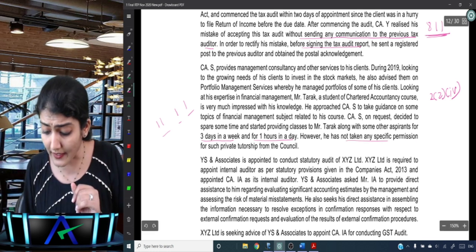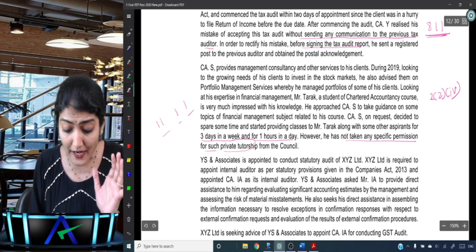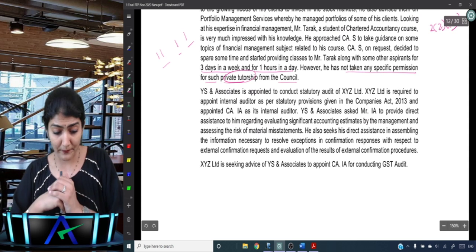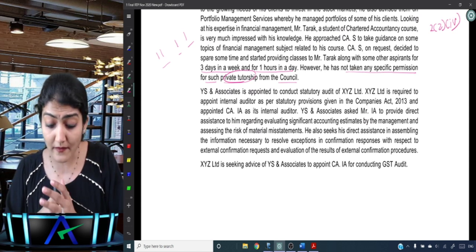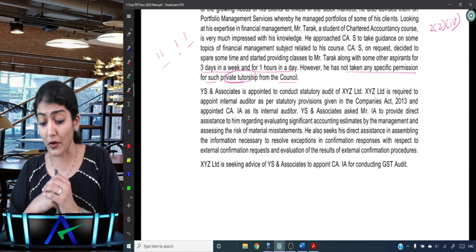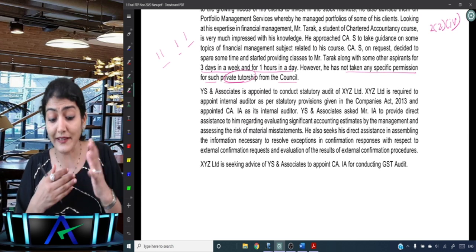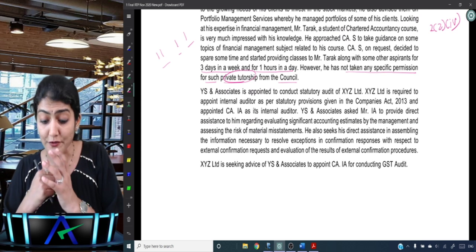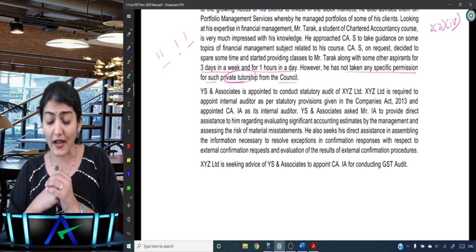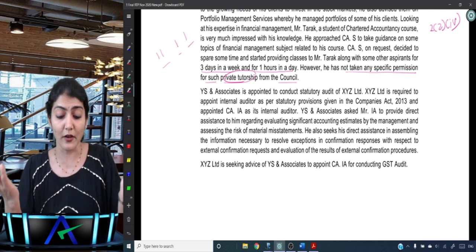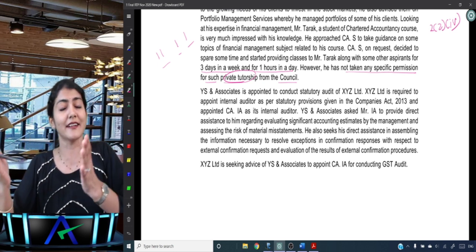However, he has not taken any specific permission for such private tutorship from the council. So that is regarding 1111. YS and Associates is appointed to conduct the statutory audit of XYZ Limited. XYZ Limited is required to appoint an internal auditor as per the statutory provisions given in the Companies Act 2013 and appointed CAIA as its internal auditor. So good, IA, internal auditor.